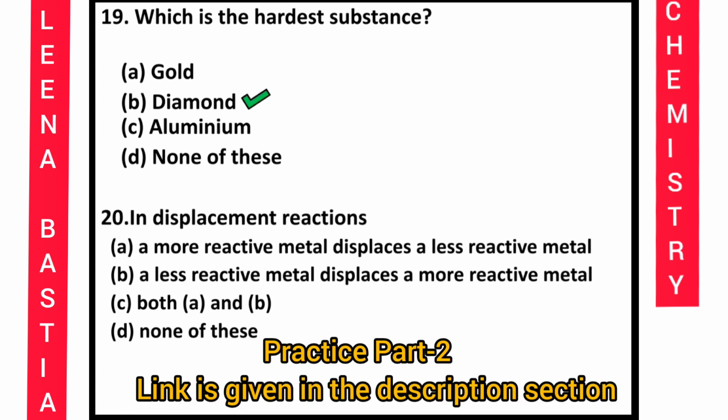In displacement reaction, it is asking about the definition. A more reactive metal displaces a less reactive metal. A less reactive metal displaces a more reactive metal. Both A and B, none of this. C or D तो होगा नहीं. It is a clear-cut indication. So A or B में से क्या? Yes, obviously a more reactive metal displaces a less reactive metal from its aqueous salt solution. So this is the answer.